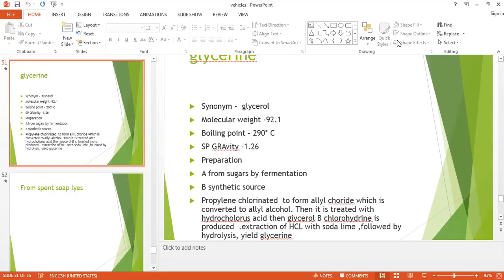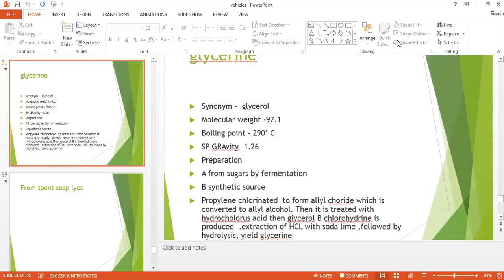When it is heated with a dehydrating agent like potassium hydrogen sulfate, it forms acrolein, a pungent smelling unsaturated aldehyde. If it is kept at a lower temperature, it may solidify, forming a mass of colorless crystals, which melts at 17 degrees centigrade.